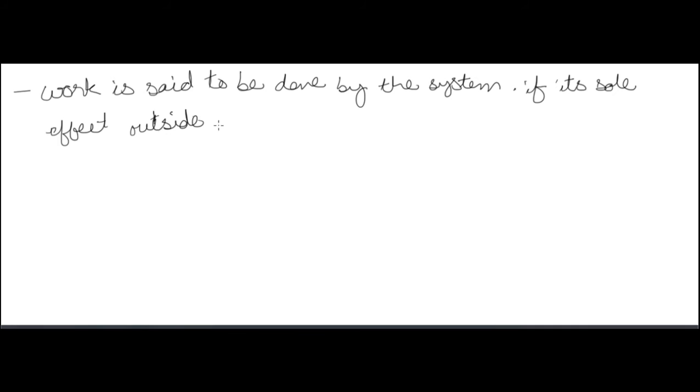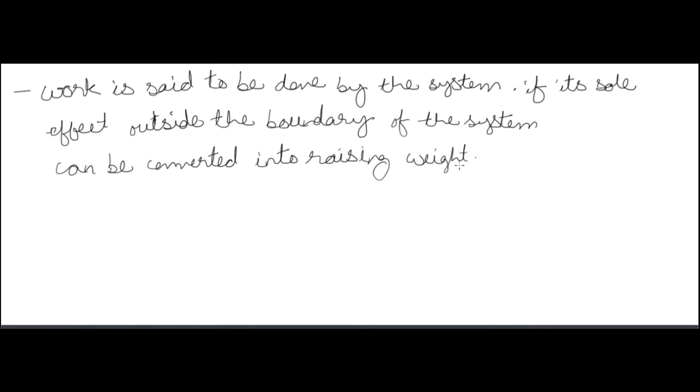Now, work is said to be done by the system if its sole effect outside the boundary of the system can be converted into raising a weight. We will compute the work done by the thermodynamic system in constant volume, constant pressure, constant temperature, adiabatic and polytropic systems. All these works that we are getting have to do the work of raising a weight. If it can do that work, then only we will say that work is done by the system.